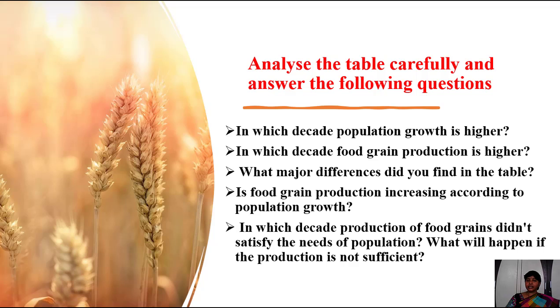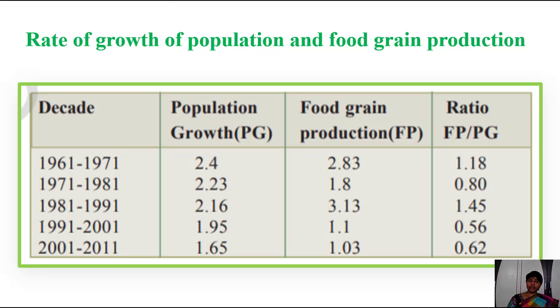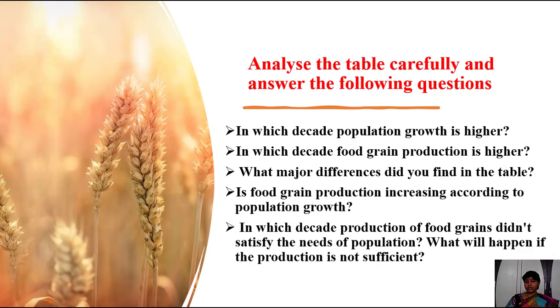Is food grain production increasing according to the population growth? Is it happening? No, it is not happening. In which decade did production of food grains not satisfy the needs of the population? What happens if the production is not sufficient? Actually, in 1991 to 2001, the rate of food grain production is very less. So obviously the people suffered a lot for lack of food. Isn't it, children?